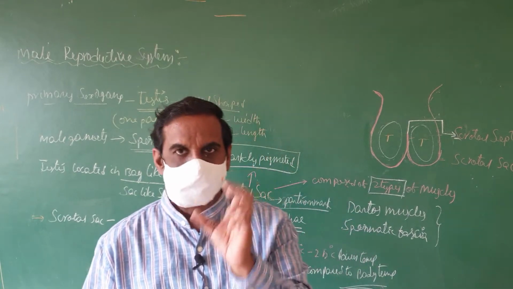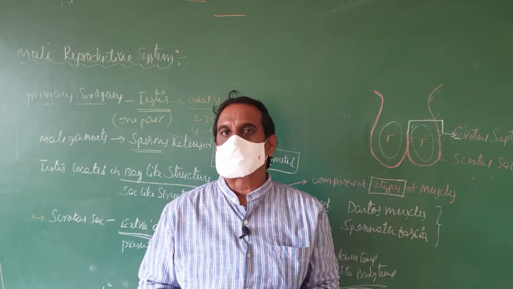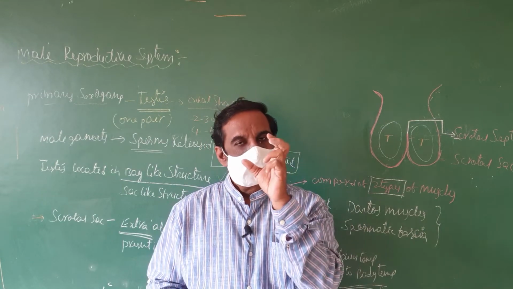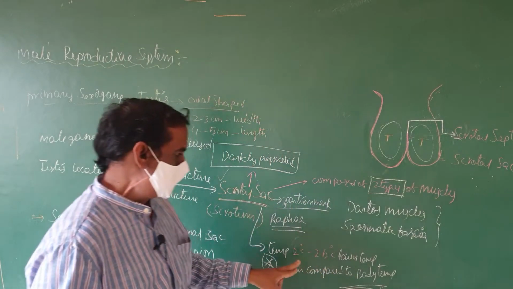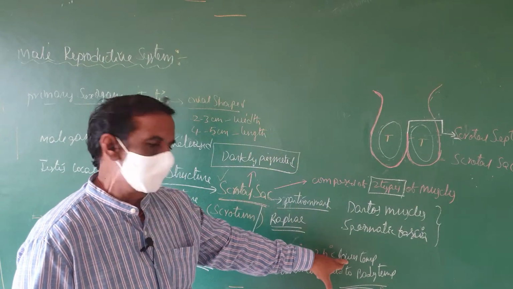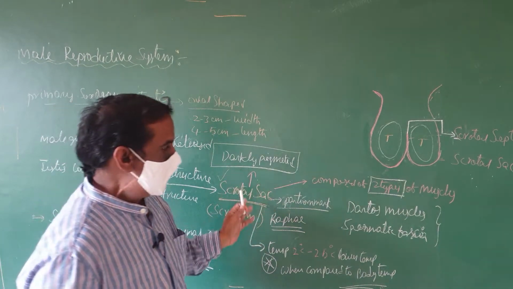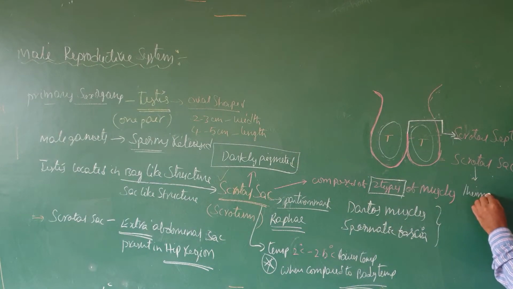In human beings, for spermatogenesis, a slightly lower temperature is required compared to body temperature. For that purpose, the testis is located in the scrotal sac. That scrotal sac is extra abdominal. In that scrotal sac, the temperature is 2 to 2.5 degrees lower compared to our body temperature. And this scrotal sac acts as a thermoregulator.